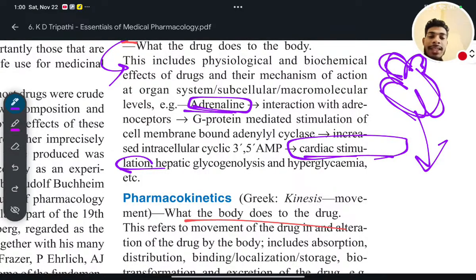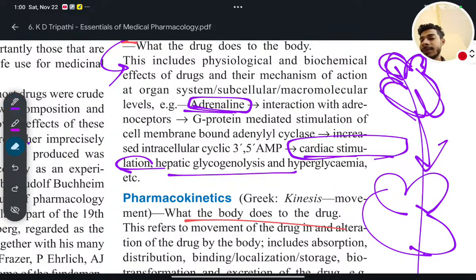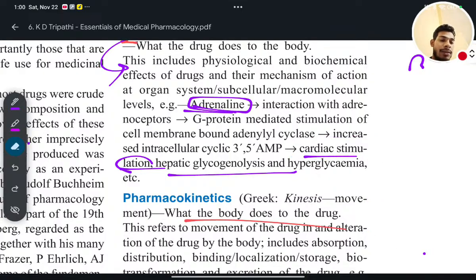And when you take this, it will also cause hepatic glycogenolysis. What is glycogenolysis? Lysis means breakdown, so glycogenolysis means breakdown of glycogen. When glycogen breakdown takes place, what will happen?